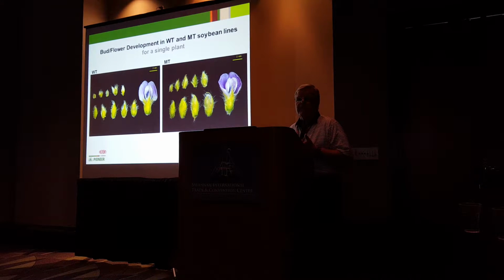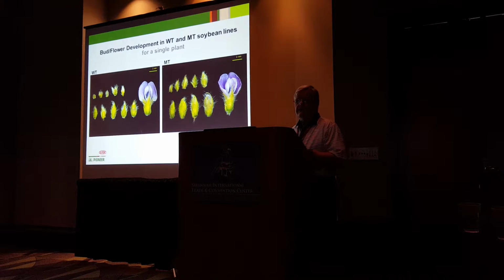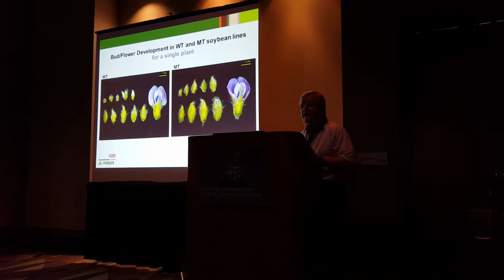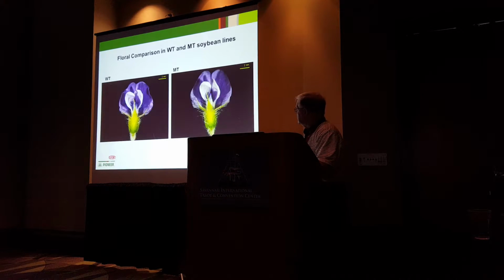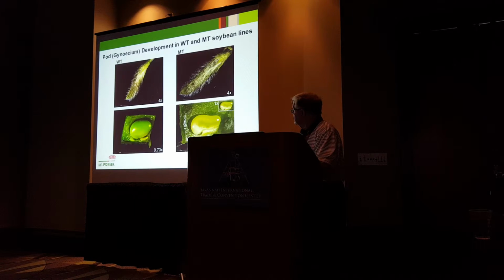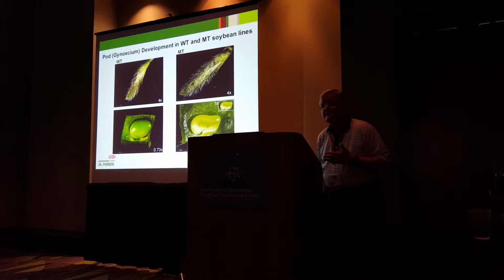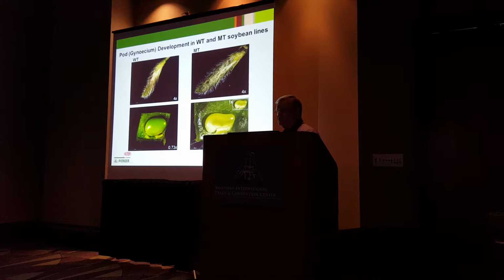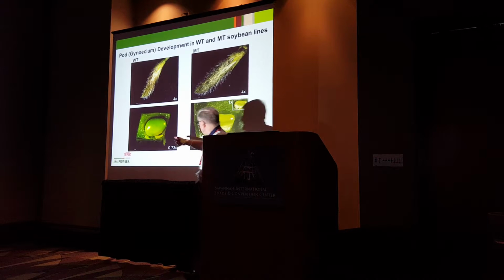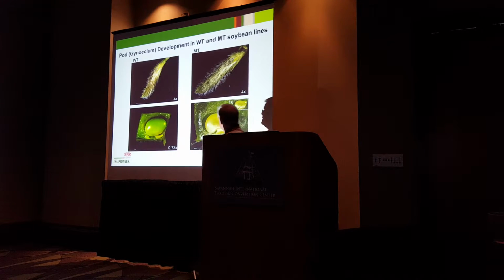Looking at the flower development of both the wild type and mutant, you can see that basically they look the same. The mutant reverts to the purple color, as is shown here in these 2 pictures. However, at the time of pollination and post-fertilization, which is internal, on the wild type side, you get the development of very young seeds, as you can see here.